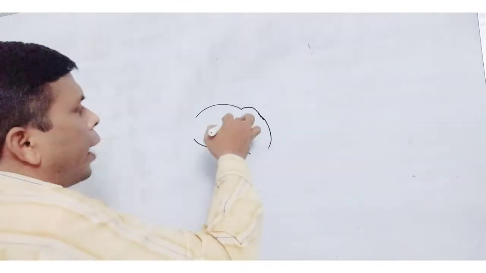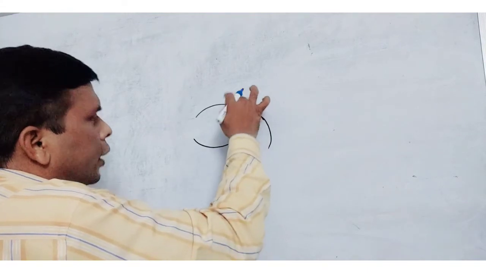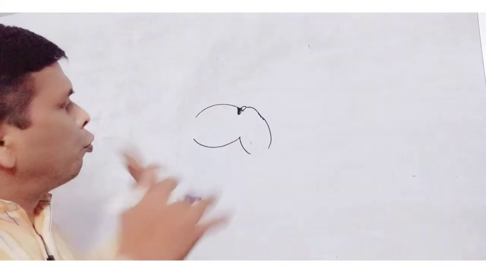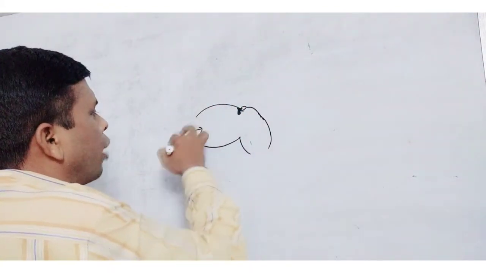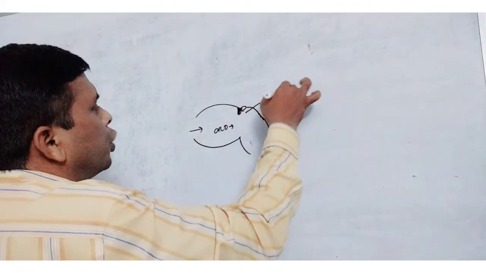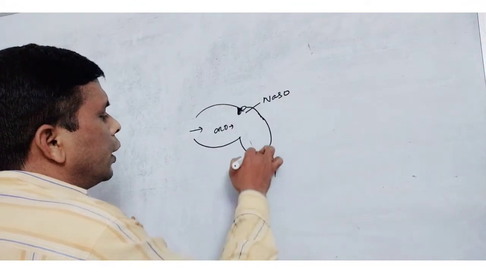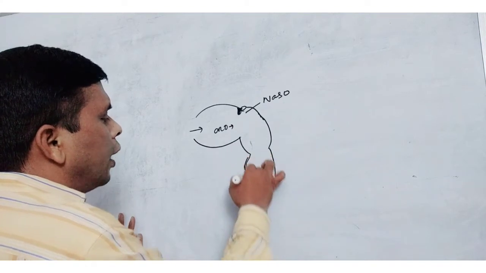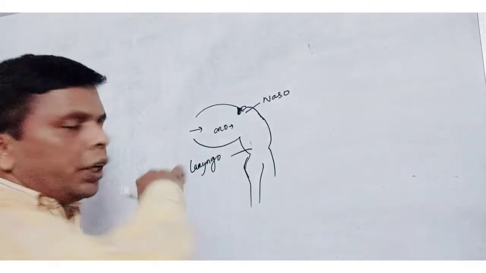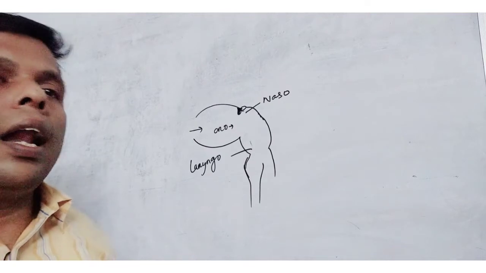The pharynx consists of, here it is the uvula. After the uvula, this part is where the internal nostril opens into the pharynx. This is the oral passage, so this part is the oropharynx. This part is the nasopharynx. Here the voice box is present, so it is the laryngopharynx. The pharynx is differentiated into three zones: oropharynx, nasopharynx and laryngopharynx.